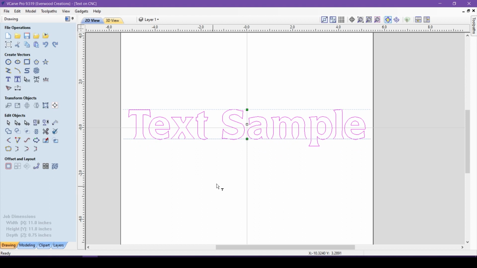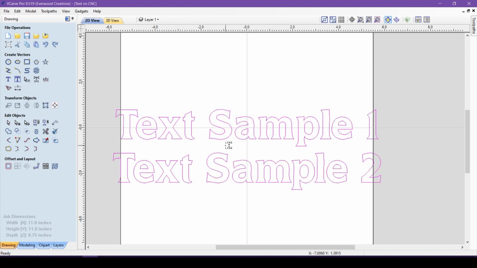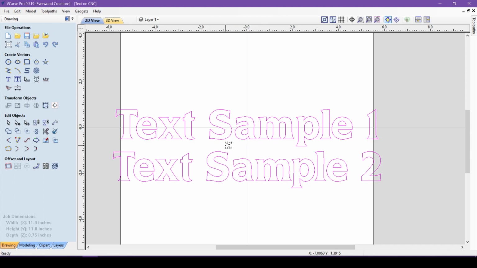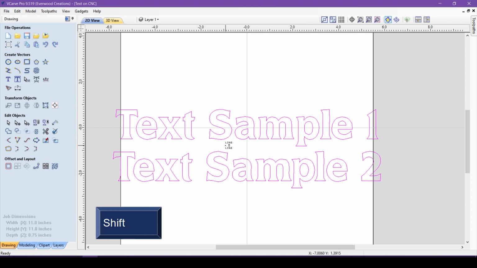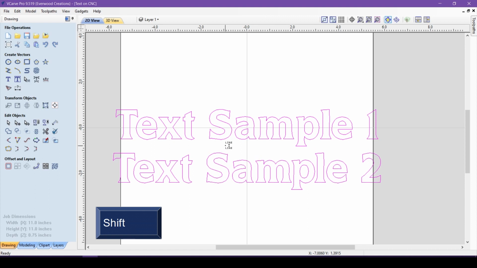The other function of this tool is to adjust the leading, or the spaces between lines. Like with the kerning, you can see as I place my mouse between the lines, the pointer changes to two arrows with the word line above and below them. When the arrows are pointing toward each other, I can click and move the lines closer together. When I hit Shift, the arrows change direction, and I can click and move the lines of text farther apart.